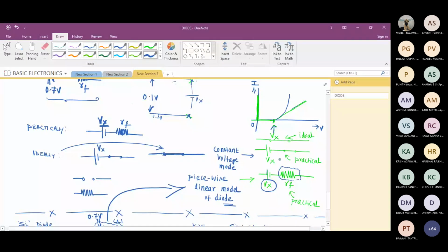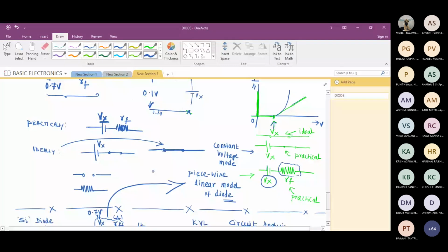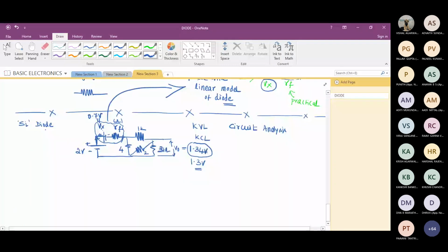If you replace the circuit with this, what may happen is that instead of 1.34, you may get 1.4 to 1.5 volts. Are you getting it? Slightly it is getting deviated from 1.34. You may not get exactly 1.34, slightly greater than that you may get. Which is better? Can you tell me now? Piecewise. Always piecewise is the best.